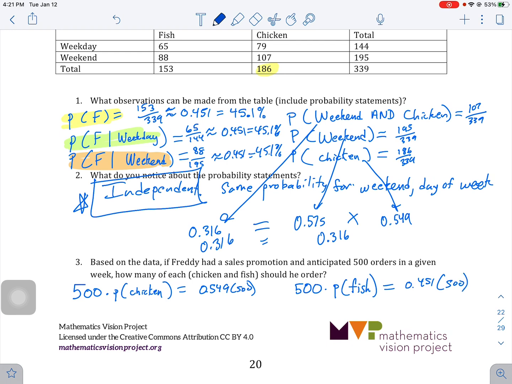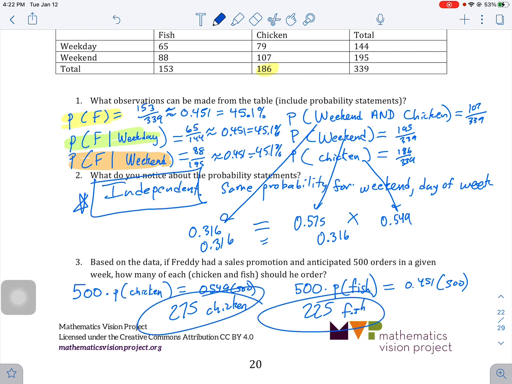And that's the order that we would have. So let's see what that is. 0.549 times 500 is approximately 274.5, so let's call this 275 chicken, and the rest would be 225 fish. So 275 chicken, 225 fish.